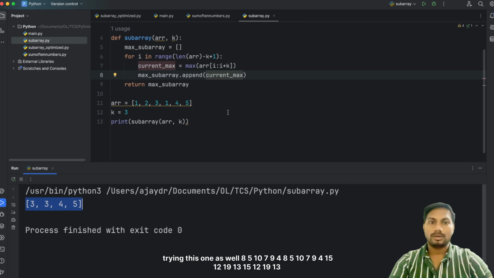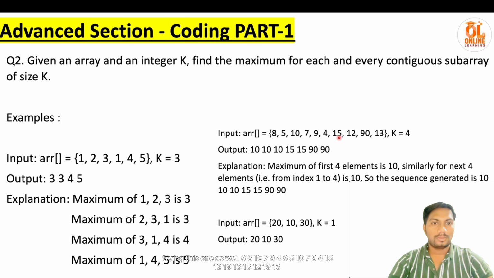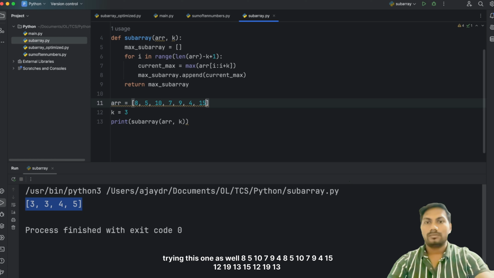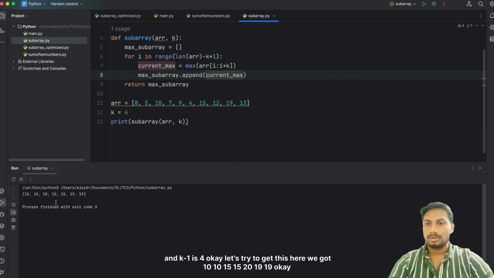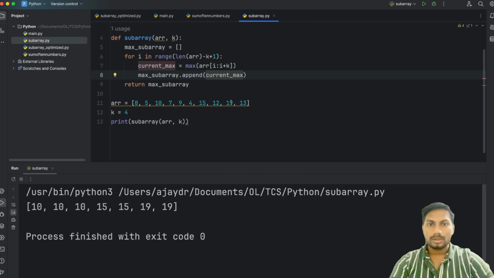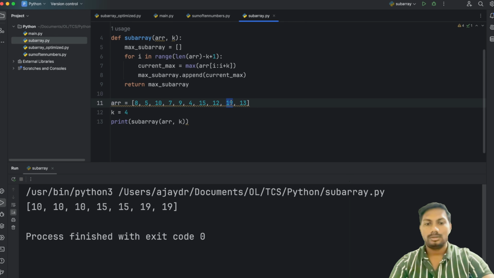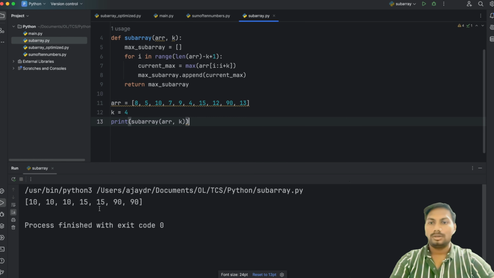8 5 10 7 9 4, 15 12 19 30, and k value is 4. Let's try to execute this. We got 10 10 15 15 19 19. Oh, I kept 90. Yeah, 15 15 19 19.